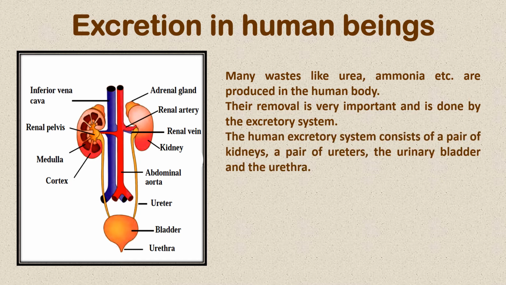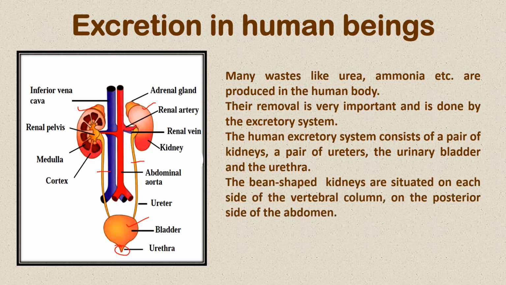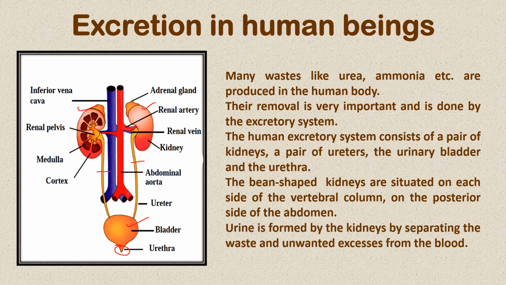The human excretory system has a pair of kidneys here, one on each side, a pair of ureters, these two ureters, a urinary bladder and a urethra. The bean-shaped kidney is situated on each side of the vertebral column on the posterior side. Posterior means the back of the abdomen. Urine is formed by kidneys by separating the unwanted excesses from blood.